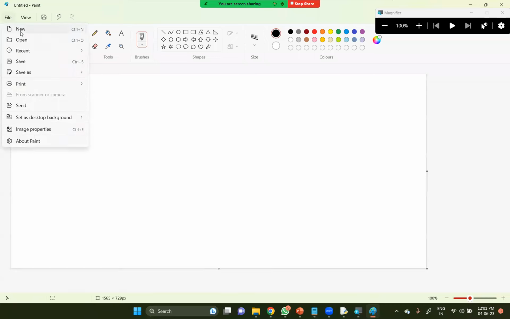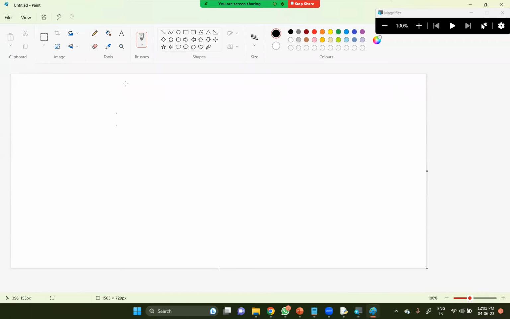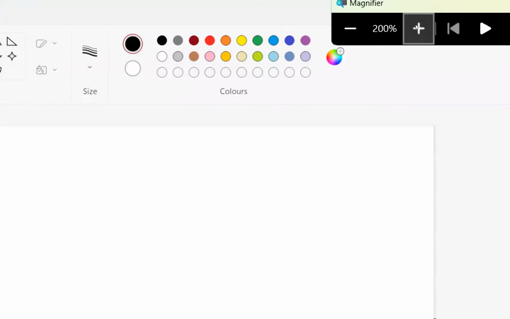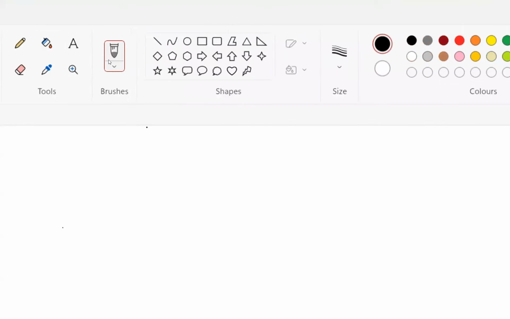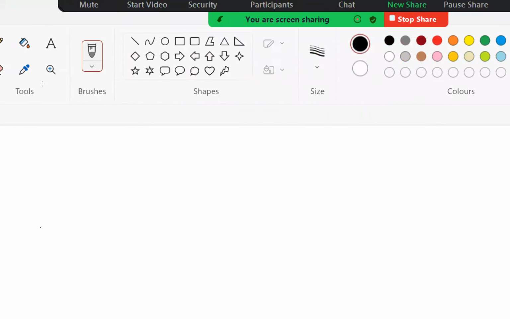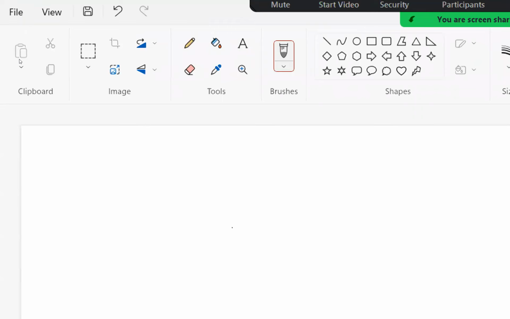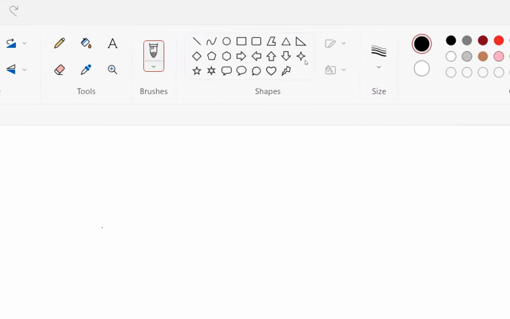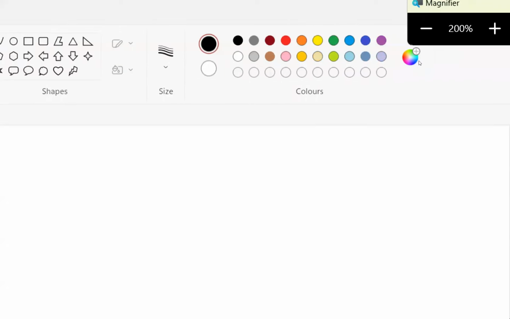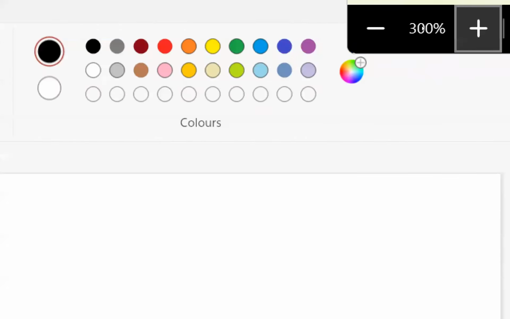If I open something new, NEW is a label, OPEN is a label. You can see brush. Tools is one particular label. Clipboard, image, tools, brushes, shapes, size, colors. All these things are different kinds of labels.